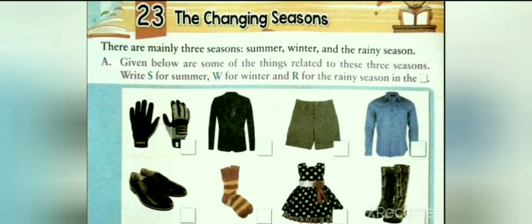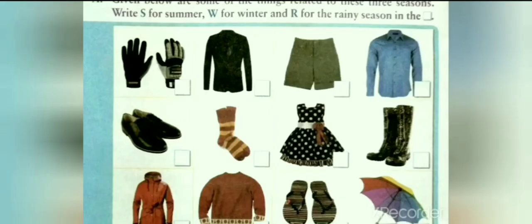People wear different clothes in different seasons. In the given exercise, we have to identify the clothes which are related to different seasons. We have to write S for summer, W for winter, and R for rainy season in the space given.